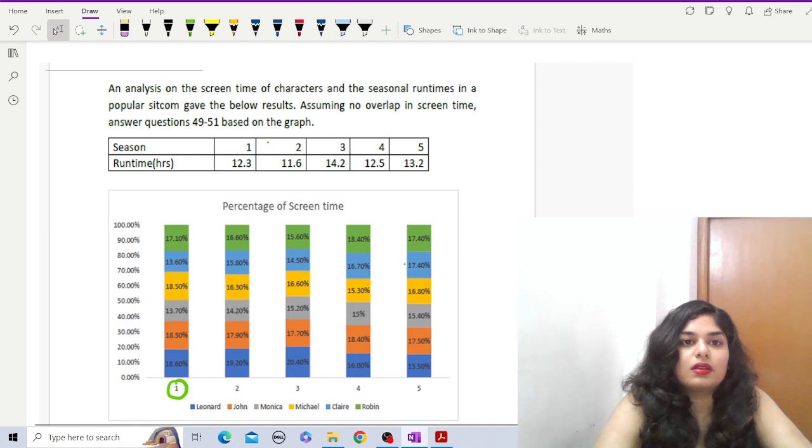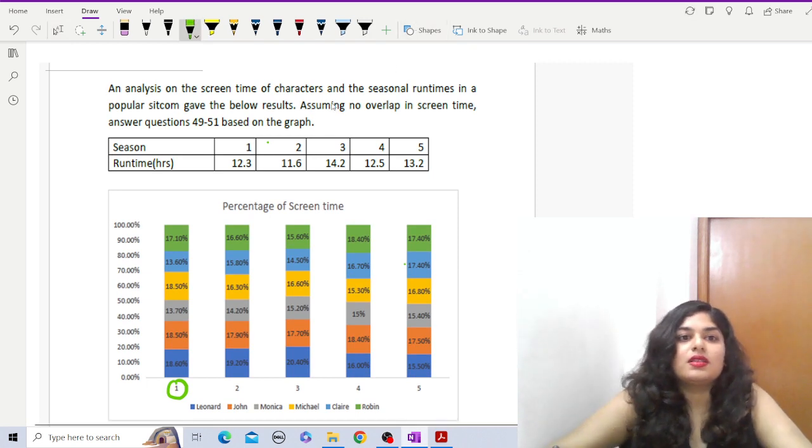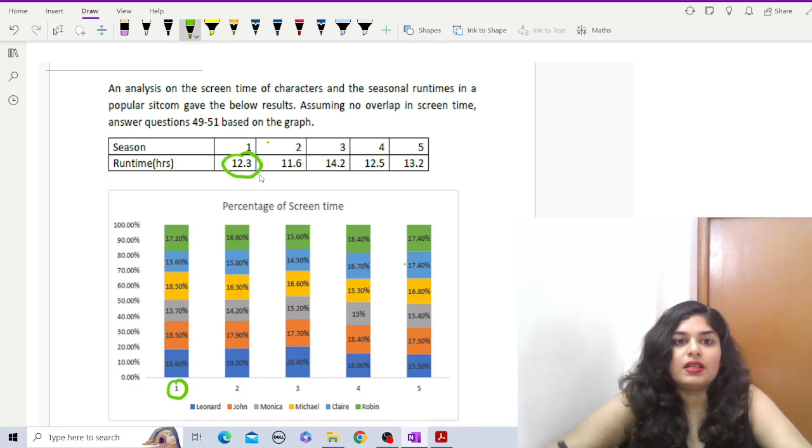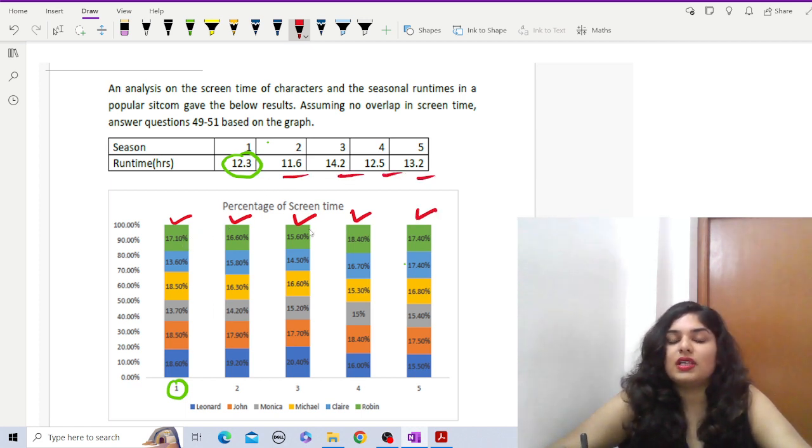just here, in season 1 the total timing is 12.3 hours. So everybody in season 1 has got this much percentage of this total hours, right? So basically you have to multiply for season 1 every character's percentage with 12.3. For season 2 characters with this. So character wise, we add these up, each multiplied by their respective total hours of each season.